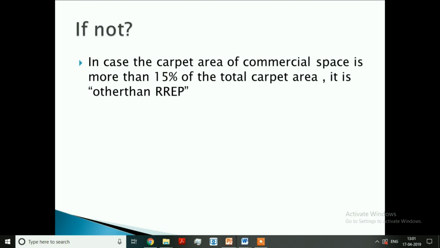Now we understood the terms ongoing project, REP and RREP. These are the basic definitions to understand the new set of guidelines easily.